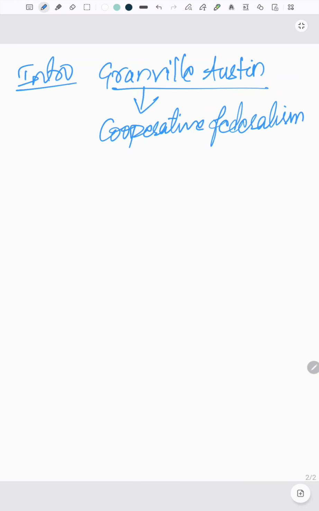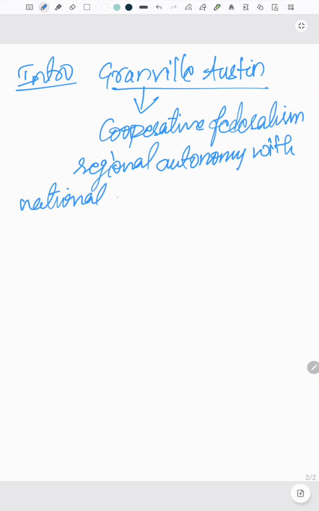It means that a system designed in a balanced way between regional autonomy, that is autonomy with national integrity. So here in the intro you can specify about Granville Austin. He was a very famous political personality. Okay, so here after mentioning him, you can also quote what did he say about Indian federalism. He told that Indian federalism is a cooperative federalism. This will be your intro to the question.